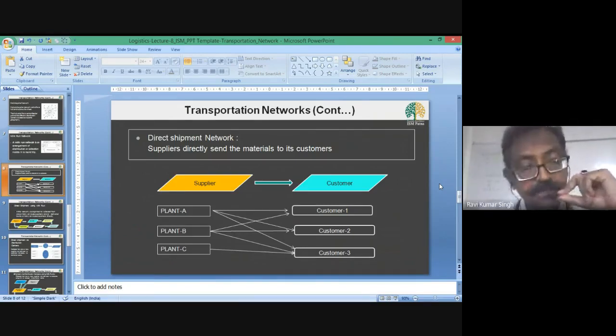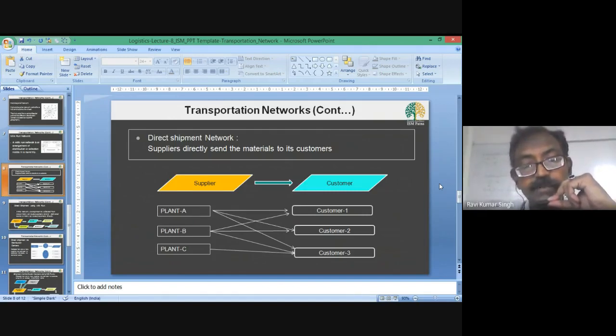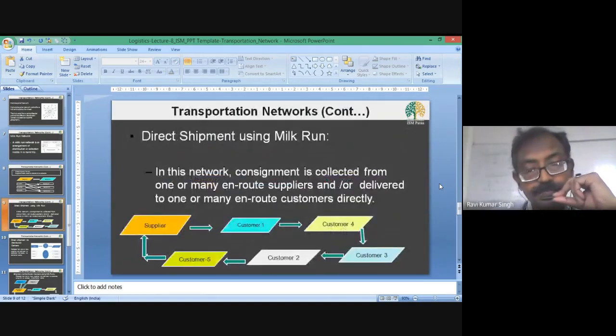In the milk run, if you are using the milk run concept, then plant A will design a path so that it will arrange all the customers in a circular fashion, where his vehicle will move from the origin, serve different customers, and go back to its origin.